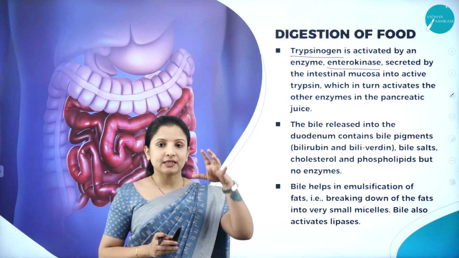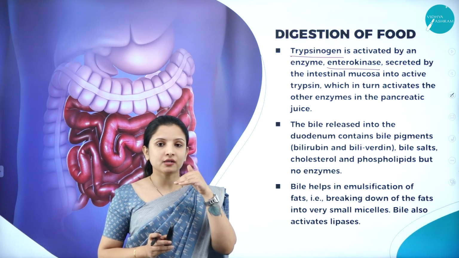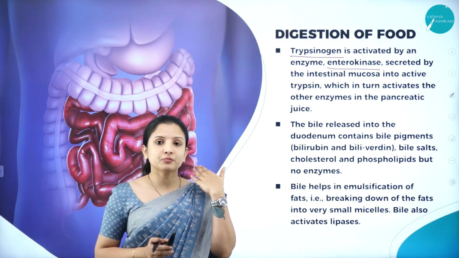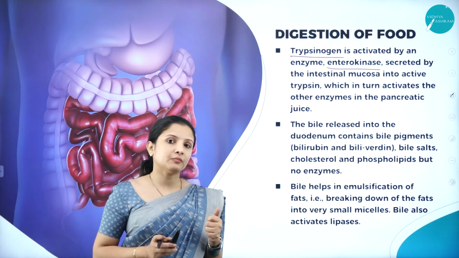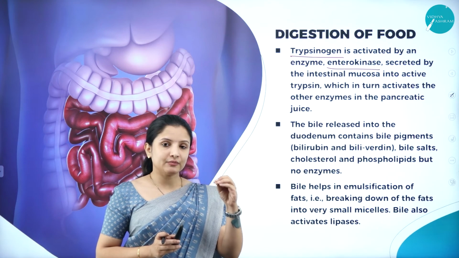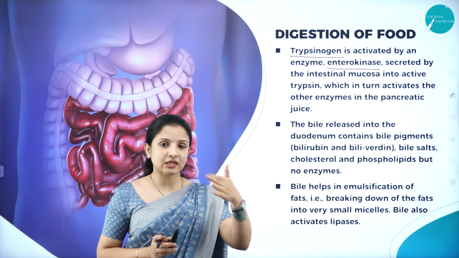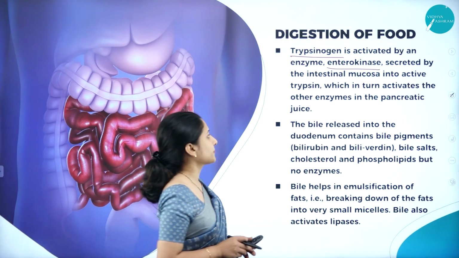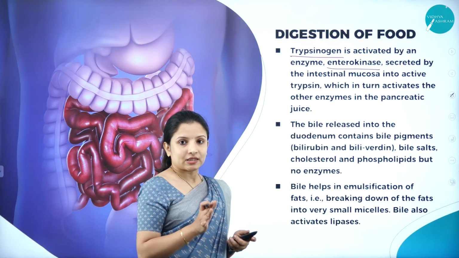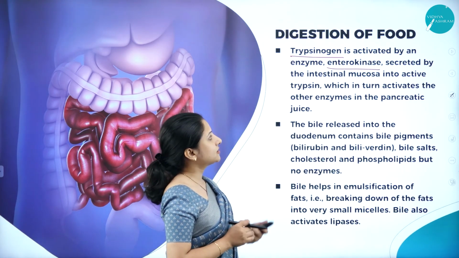When these inactive enzymes reach the small intestine, they have to become active. How will they become active? The enzymes to make these inactive enzymes active are present in the small intestine. In the small intestine, there is one enzyme present called enterokinase.